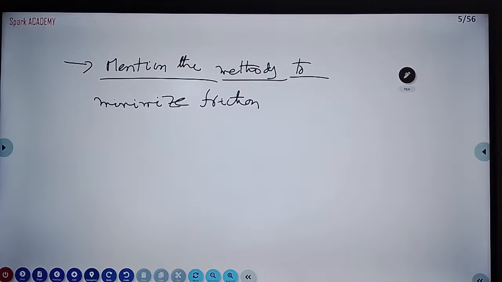Here one thing is there. If you cannot write everything, you can keep side headings. With that you can get more than 2 marks. But if you apply every heading, you will get 4 marks. Mention the methods to minimize friction.